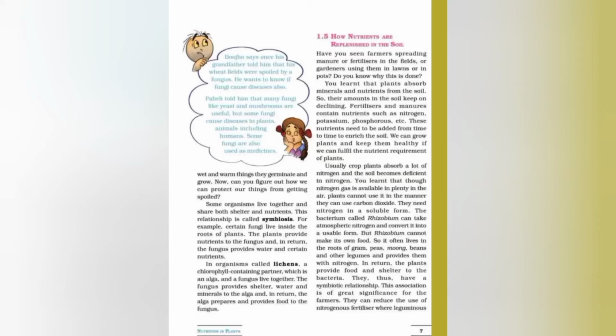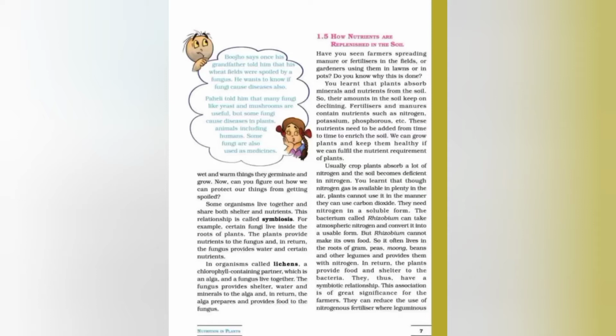Now we'll study the next topic, that is how nutrients are replenished in the soil. Because you know that plants absorb the minerals and nutrients, especially nitrogen, from the soil. Therefore there is a depletion of nitrogen in the soil over a period of time. So manure and fertilizers are used to replenish the nutrients in the soil, and these contain nutrients such as nitrogen, potassium and phosphorus needed by the plants for their healthy growth. So these nutrients need to be added from time to time to enrich the soil.